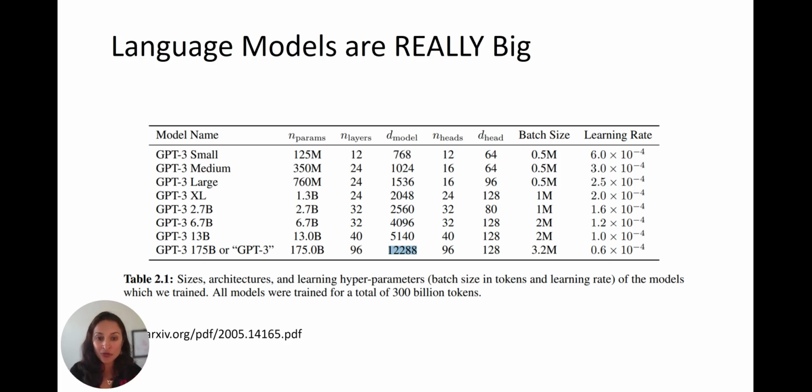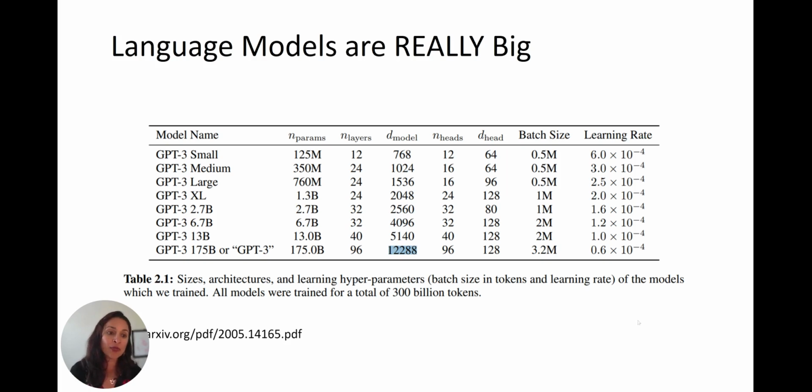I used 4 attention heads in my toy example. GPT-3 is 96 attention heads. I had 4 columns in each attention head. GPT-3 is 128 columns. I did one batch. GPT-3 trained with a batch size of 3.2 million at a time.